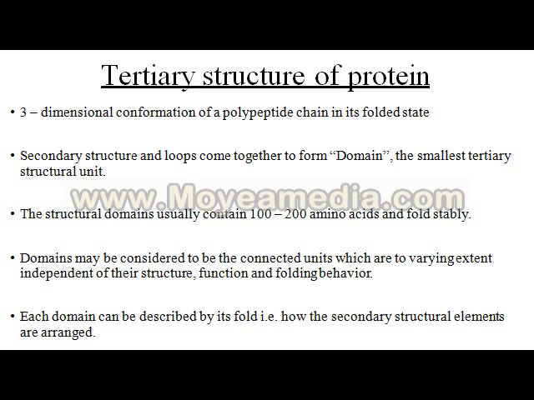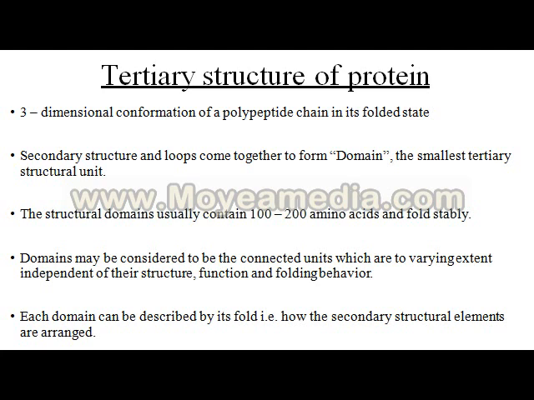Structural domains usually contain 100 to 200 amino acids and fold to make a stable structure. So normally a tertiary structure contains 100 to 200 amino acids. They fold internally and make the structure very stable. Domains may be considered connected units which are, to varying extent, independent in their structure, functions and folding behavior. So they act with their own structure, own functions and own behavior.